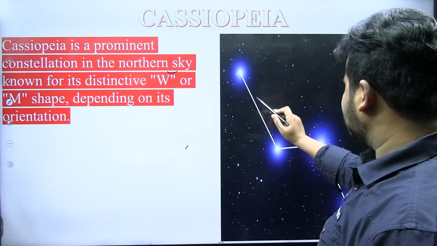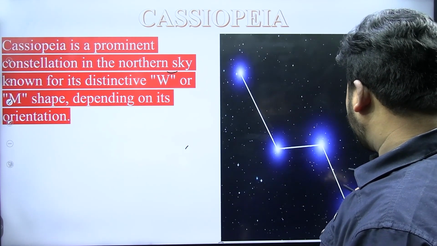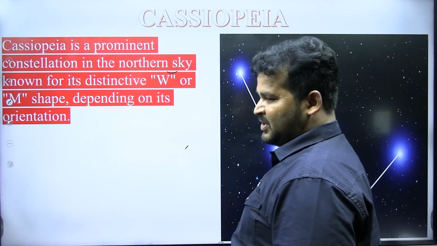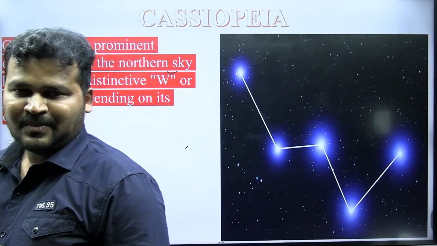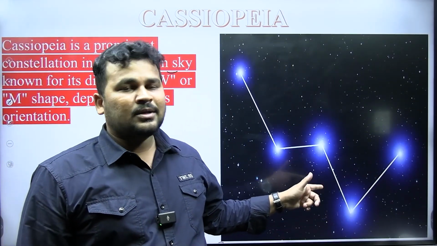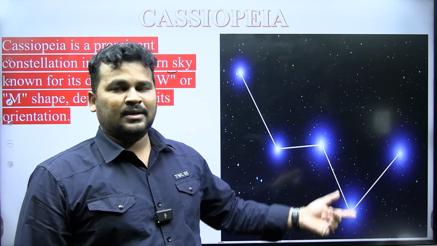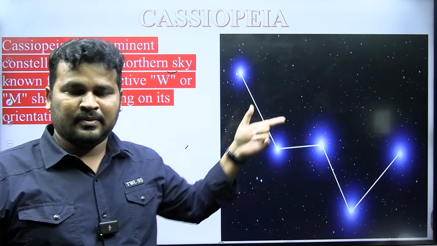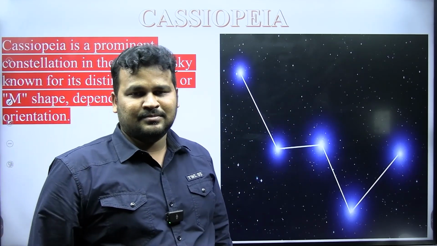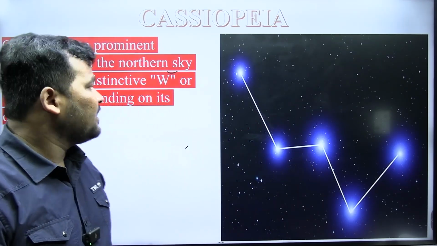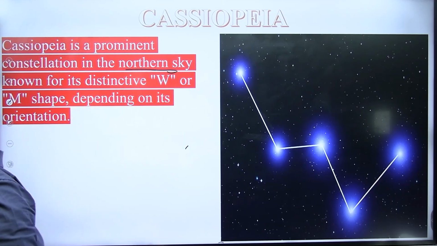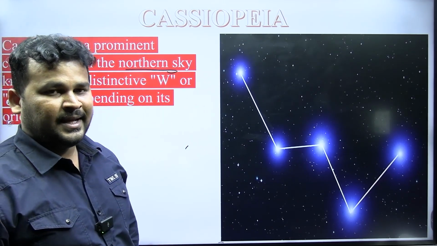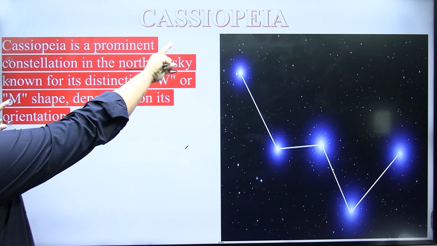What is the shape of it? It appears like a W, or you can treat it as an M as well. If you see from there, it looks like M. This side, W. Where is it located? In the northern sky.